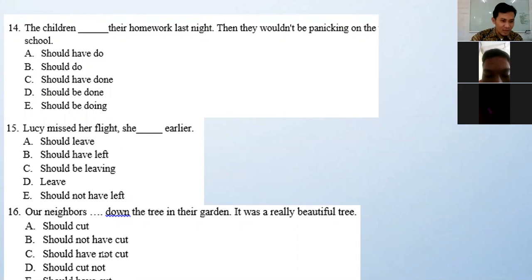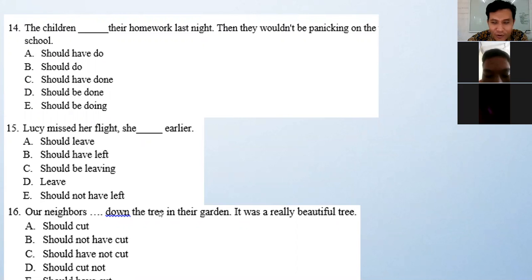After have or after should? After should. Should ya modal. Jadi not itu diletakkan setelah the first modal, not the second. You gotta put not after should. Should not have cut down the tree. Not should have not cut, but should not have cut down the tree in the garden.